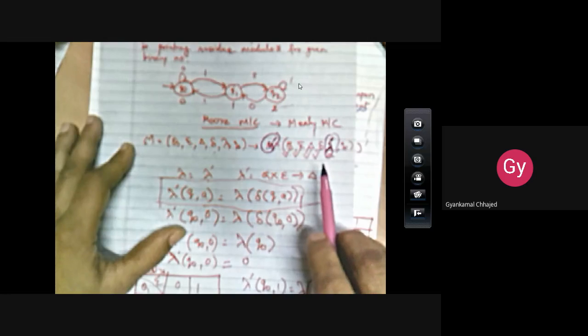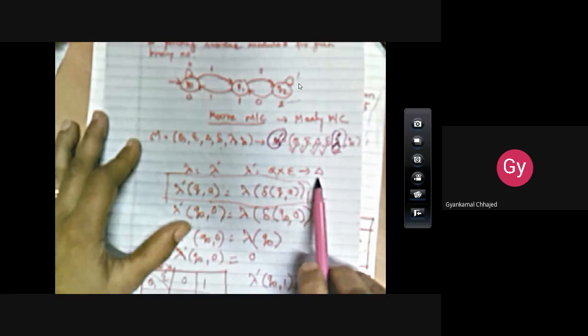Why? Because in case of Moore machine, your output is dependent only on the state, while in case of Mealy machine, the output is dependent on the current state and the current input symbol. So now we want to convert lambda to lambda dash. Lambda dash is represented by Q into input alphabet, which is producing output. What is the formula for conversion?